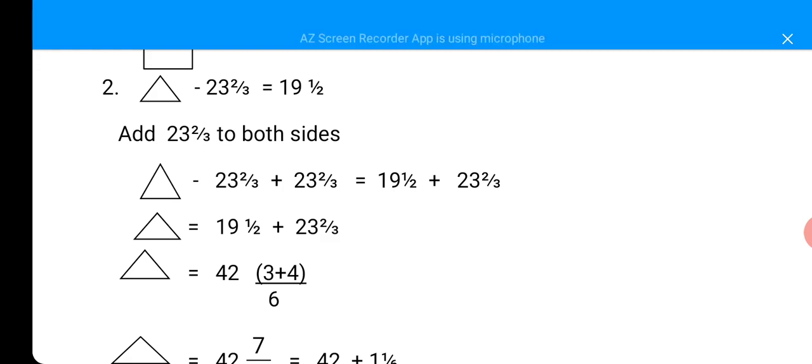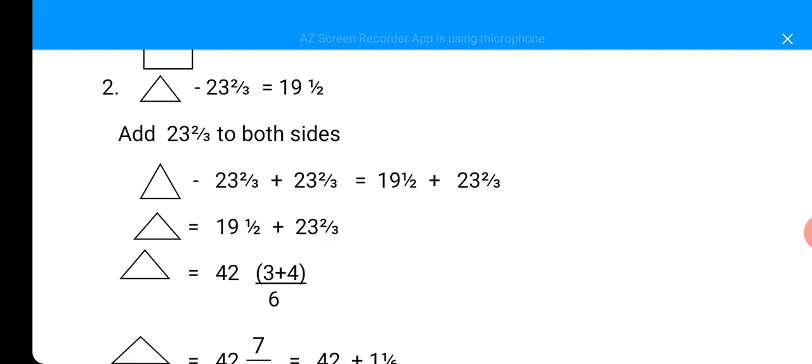So your triangle now will be your minus 23 whole number 2 over 3 plus 23 whole number 2 over 3 will cancel each other. You have 23 whole number 2 over 3 and you owe somebody 23 whole number 2 over 3. When you pay it, you have nothing left. So you have your triangle to be 19 whole number 1 over 2 plus 23 whole number 2 over 3.